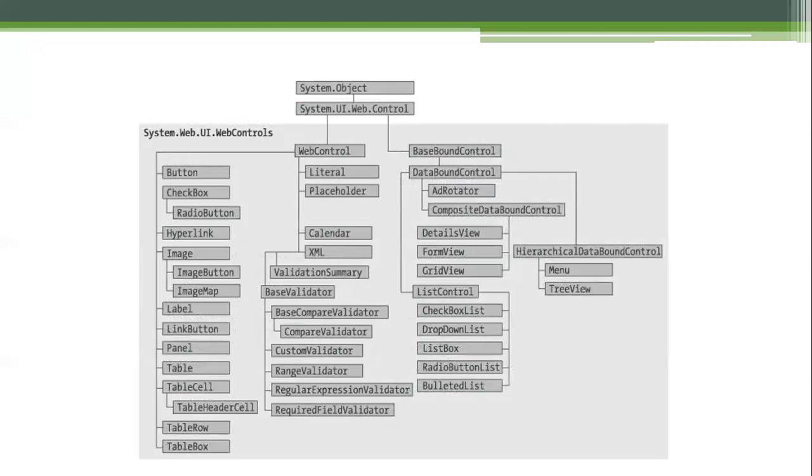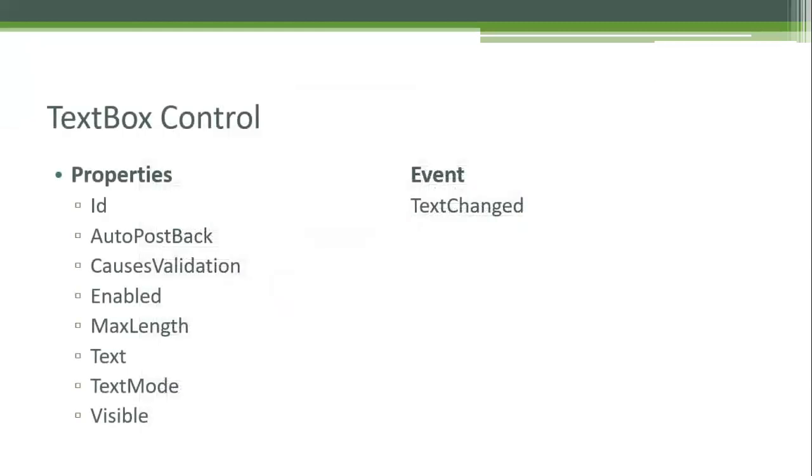System.Web.UI.Control is the base class for all the controls. Okay, ASP.NET server side controls. You can refer to previous videos. We talked about the text box control. Each text box is a server side control. The text box control will have properties like ID, AutoPostBack, CausesValidation, Enabled, MaxLength, TextMode, Visible. These are the most widely used properties.